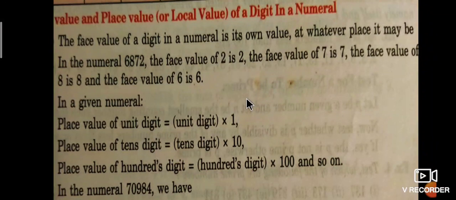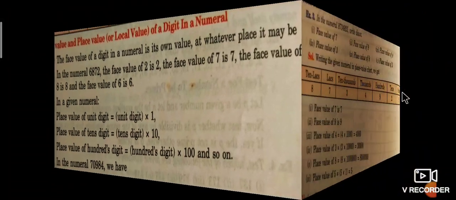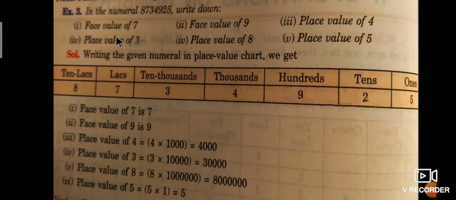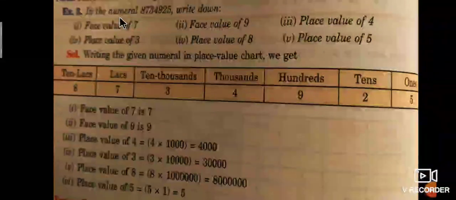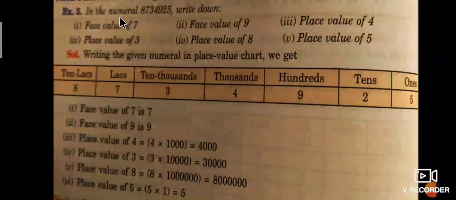What is the face value? That is the value of that number. The face value of 2 is 2, of 7 is 7, of 8 is 8, and of 6 is 6, like that, students. But the place value will change. Next, in the numeral, observe this example. Here I will give the difference between face value and place value.